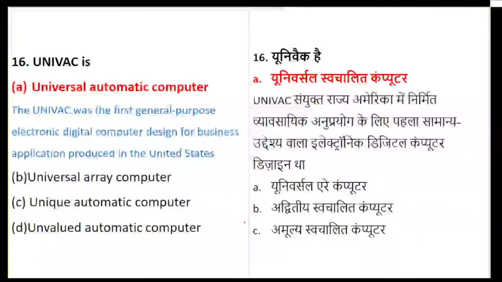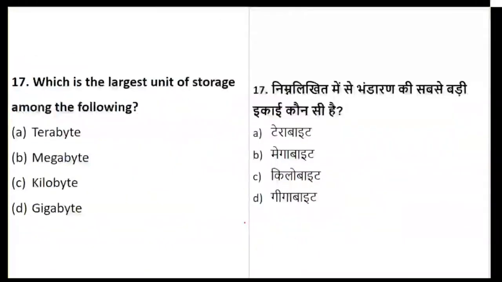It is the Universal Automatic Computer, an electronic digital computer designed for business application, which was produced in the United States. So basically it is for business application. Okay, I hope everyone is clear, so we can move to question number 17. Let's see what question number 17 is.